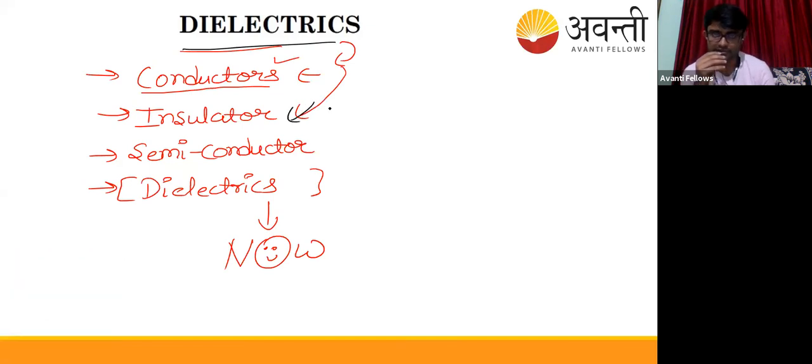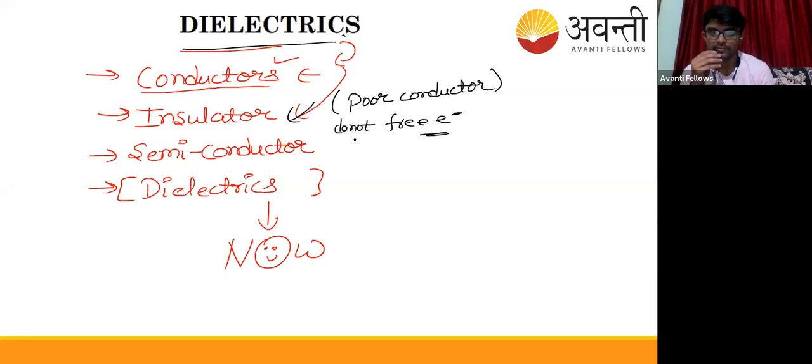How? They are poor conductors of electric current. They do not allow free electrons to pass through them.